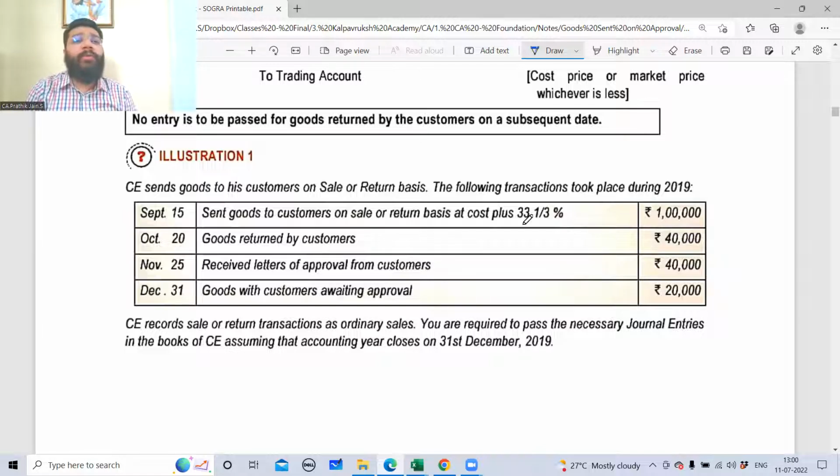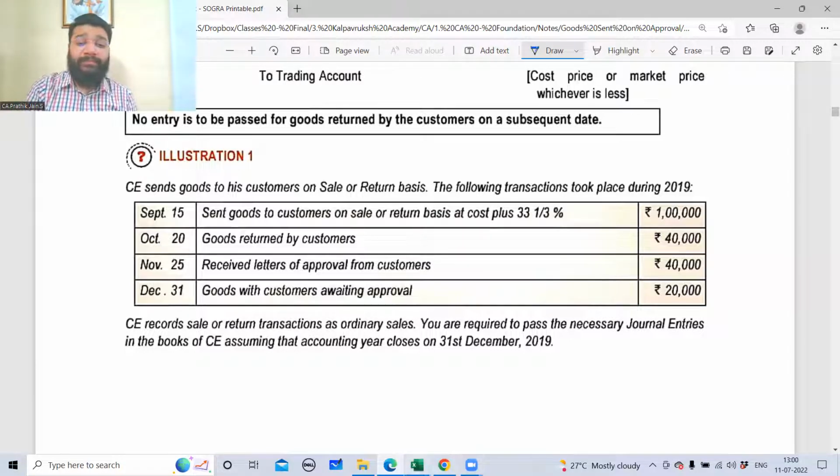Now tell me how many of you are comfortable with the calculation of profit on cost, profit on sale? This was discussed in the consignment chapter as well. I gave you those 4 cases. Siddhi is comfortable, Samiksha is comfortable, Arjun is comfortable. Both of you not comfortable?